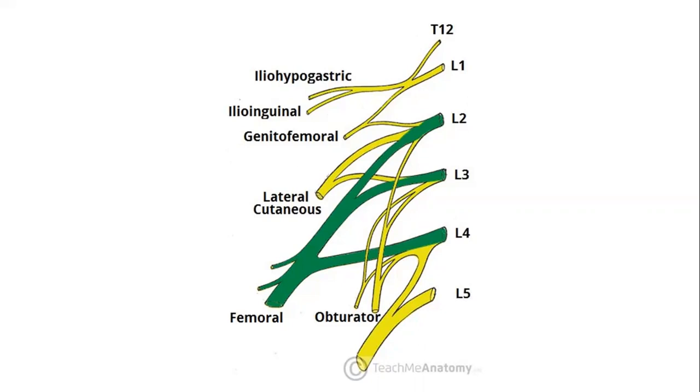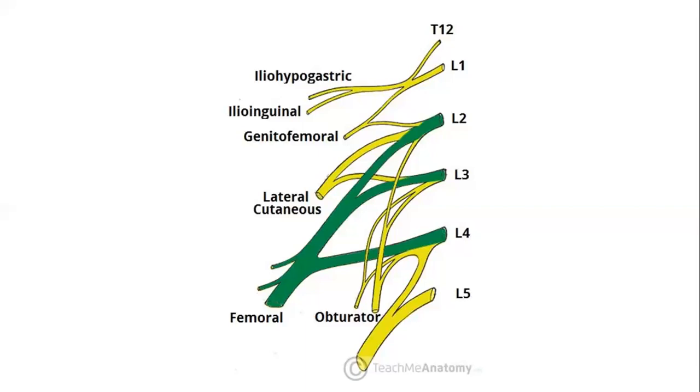In males, it gives off sensory branches and motor branches, but in females, it gives off only sensory branches. In males, it gives off a motor branch to a muscle called cremaster muscle and sensory branches to the scrotal skin. In females, it gives off sensory branches to labia majora.